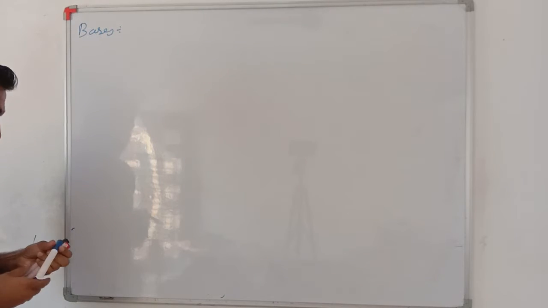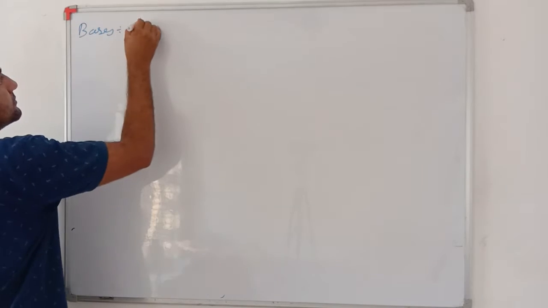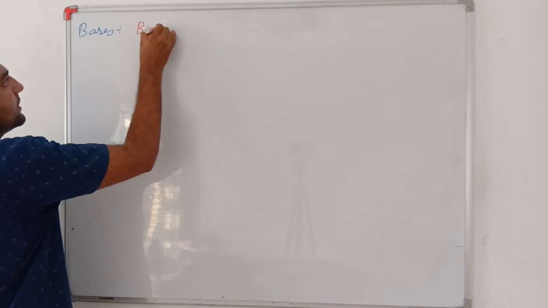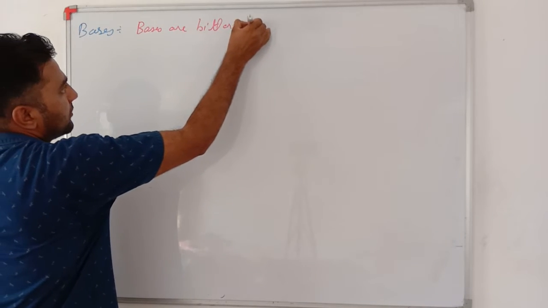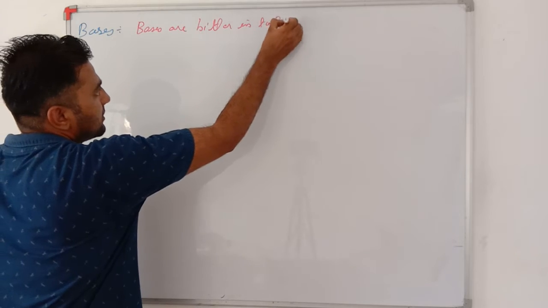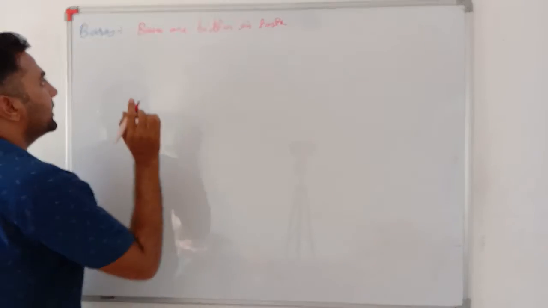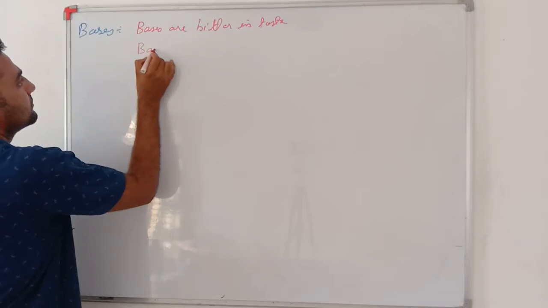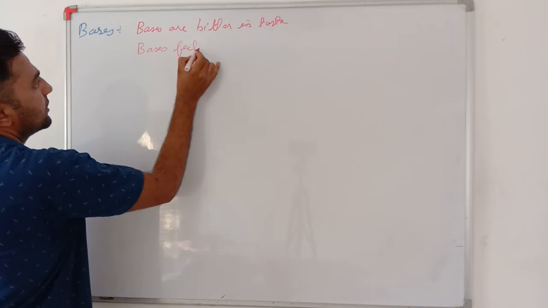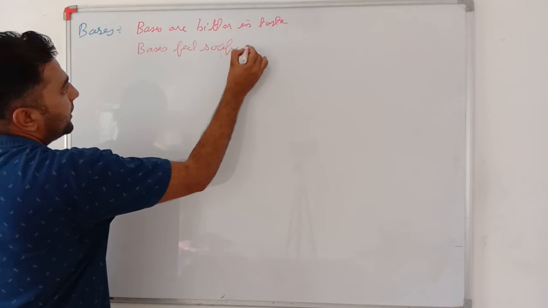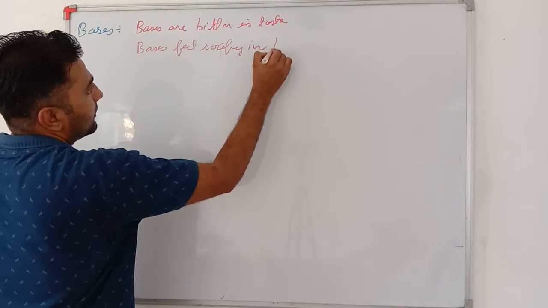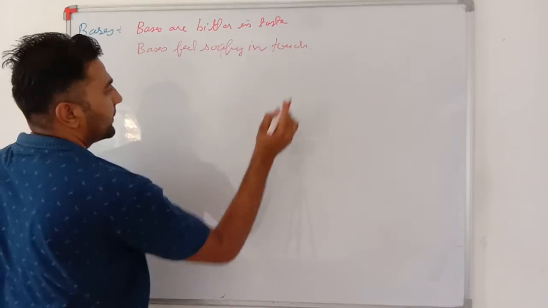What are bases? Very important. Bases are bitter in taste. Bases feel soapy in touch.